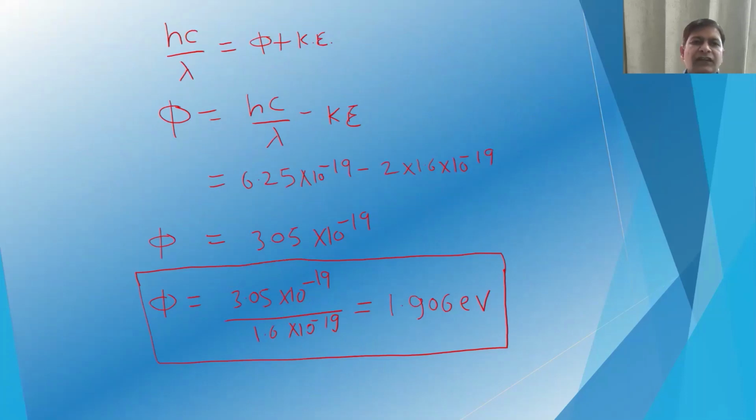Now hc by lambda is equal to work function plus kinetic energy, so the work function will be hc by lambda minus kinetic energy. The photon energy we have already calculated is 6.25 times 10 to the power minus 19, minus 2 times 1.6 times 10 to the power minus 19. So the work function will be 3.05 times 10 to the power minus 19 joule, and you can convert that into electron volt. That will be 1.906 electron volt.